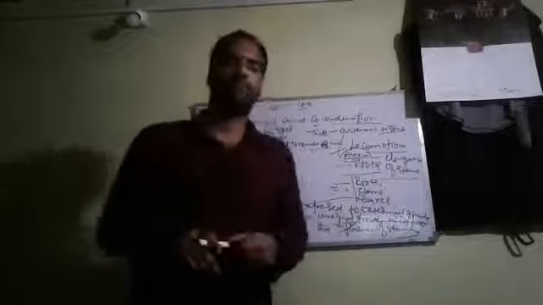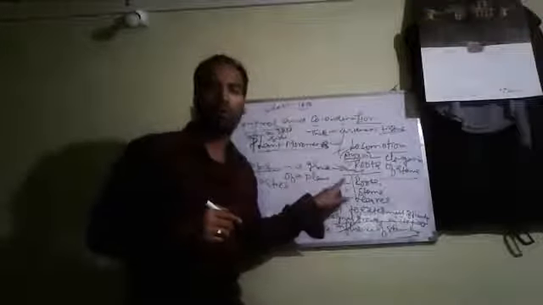Now, what is tropism? Tropism is a growth movement of a plant under the influence of an external stimulus,